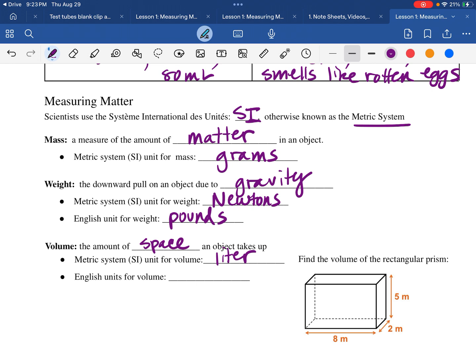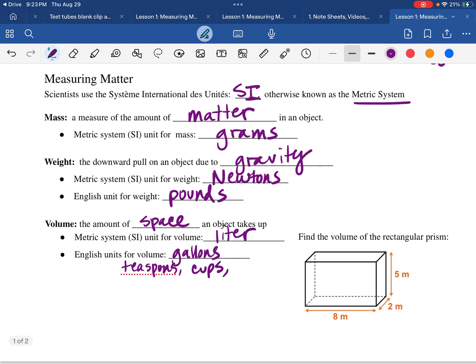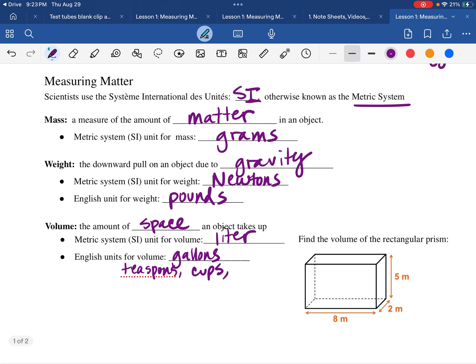The English units, there's all kinds of different things. Gallons, or if you're measuring the volume of something small, you might say teaspoons or cups. Ounces. No, ounces is weight. Fluid ounces. Anyway, lots of different ways. But if you're a scientist, you're always going to use the metric system, the SI system.